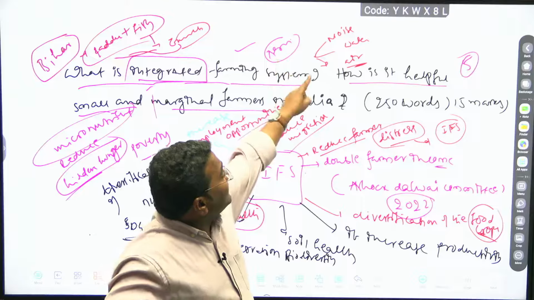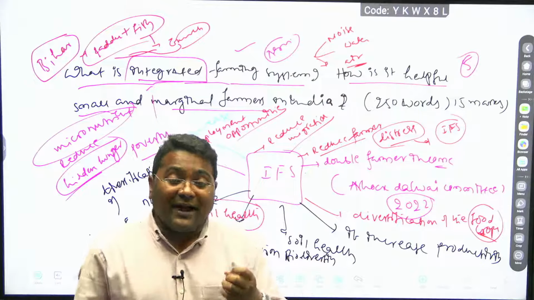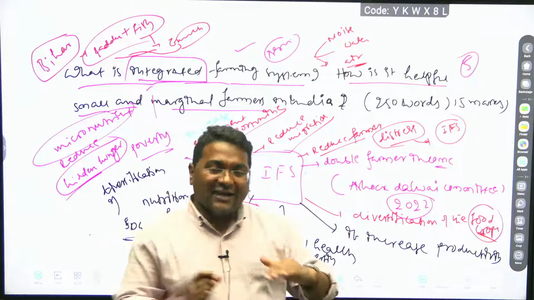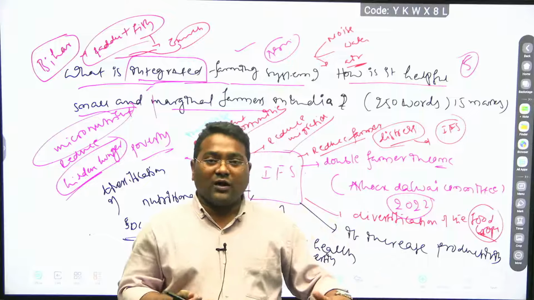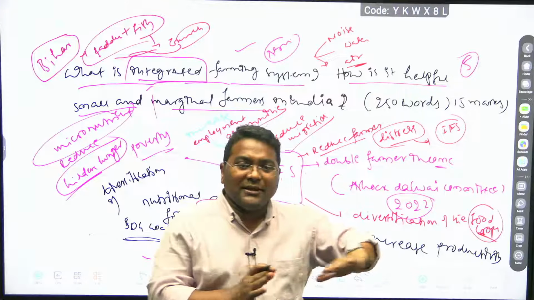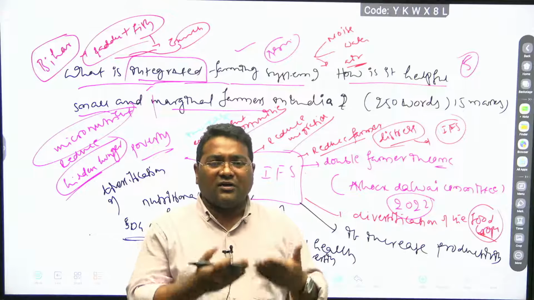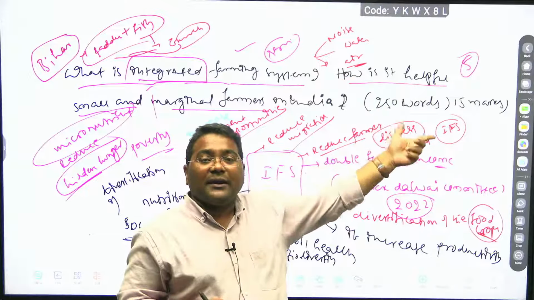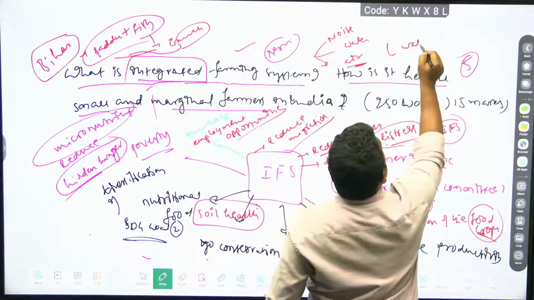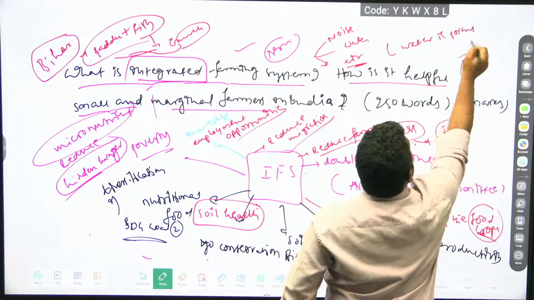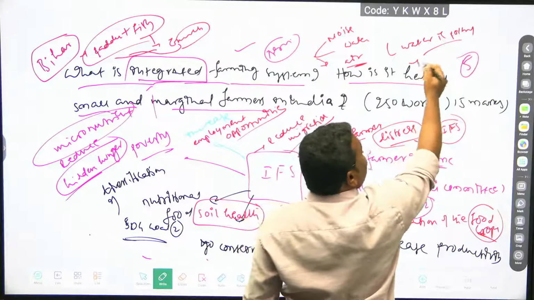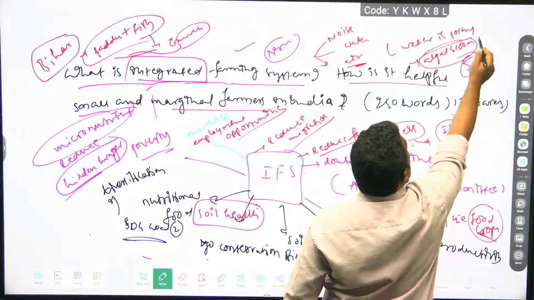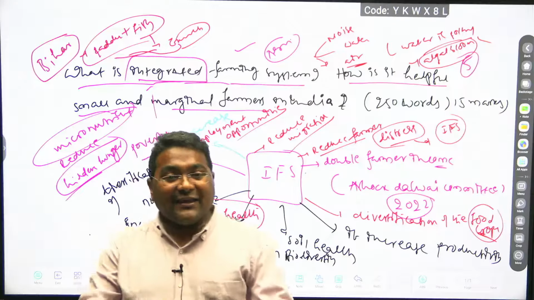Not only noise, but water too. For example, you are using chemical fertilizers, pesticides, herbicides, weedicides. What happens? At the end of the day, they have to flow through the water, and they will reach any water body, either a lake or pond or river. When they reach the water body, the water is polluted. And nitrogen fertilizers and other things, when they reach the water body, cause algal bloom. And algal bloom is not good for the aquatic ecosystem.